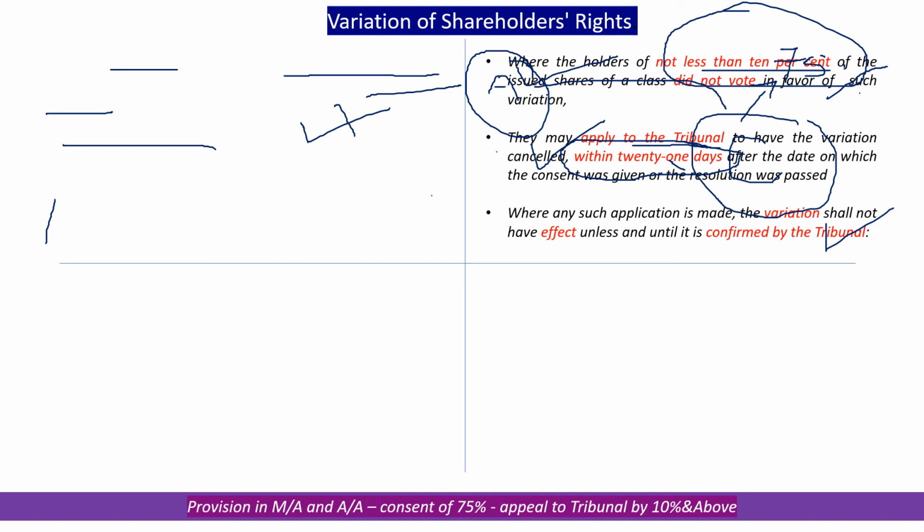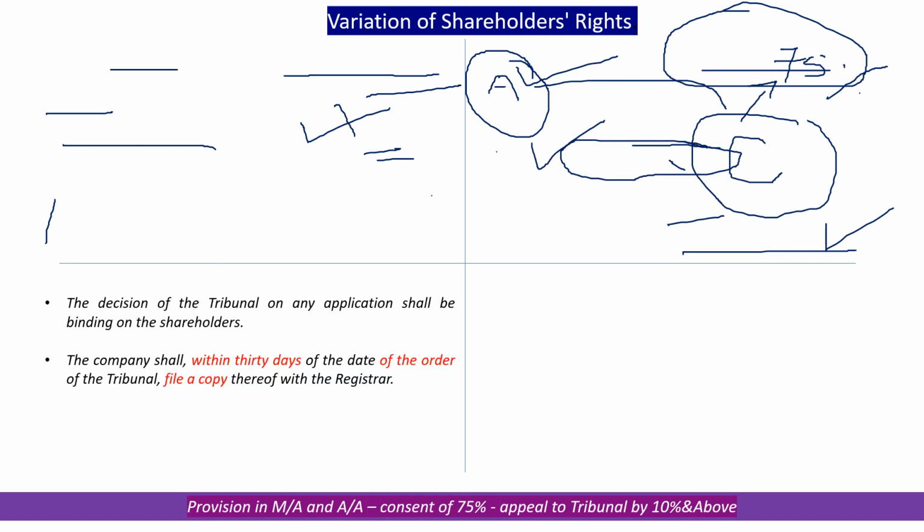Where such an application is made, even when the resolution is passed, it is kept in abeyance. It will not be implemented until the decision of the tribunal is made. We have to await the decision of the tribunal after hearing. The decision, when made, will be binding on all the shareholders. Once the decision of the tribunal comes, the company will file a copy of the order with the ROC and take it on record within 30 days.